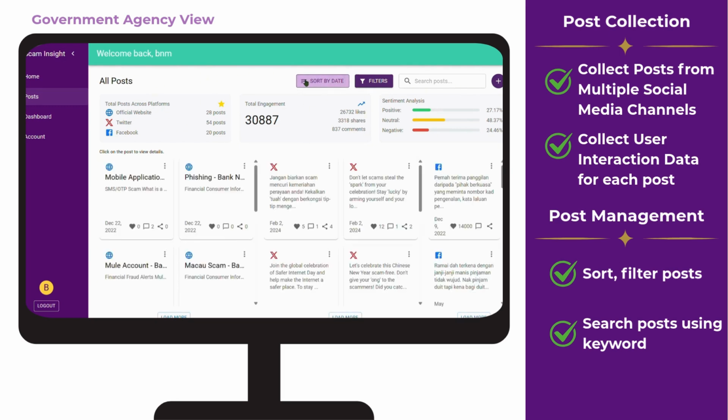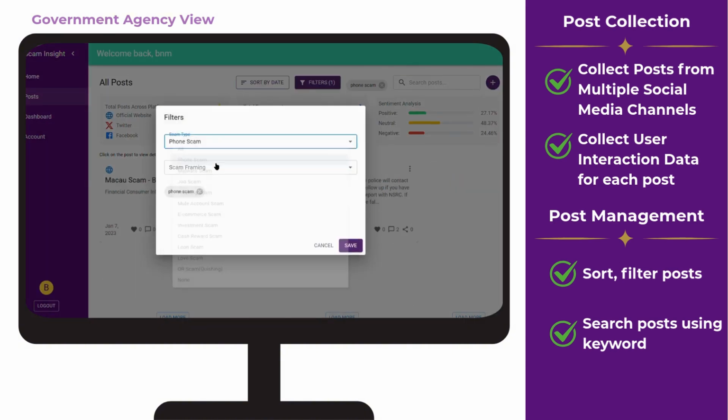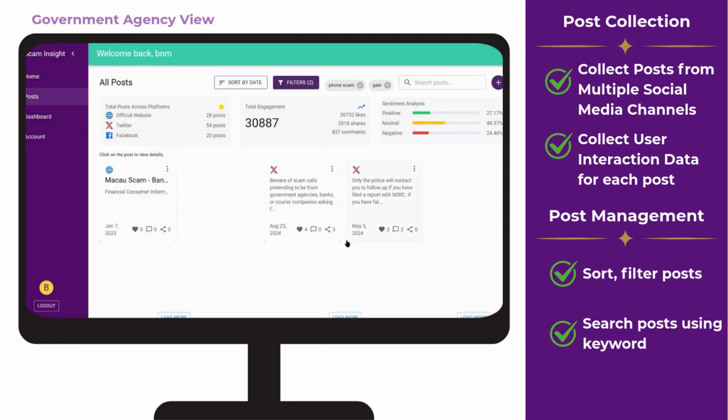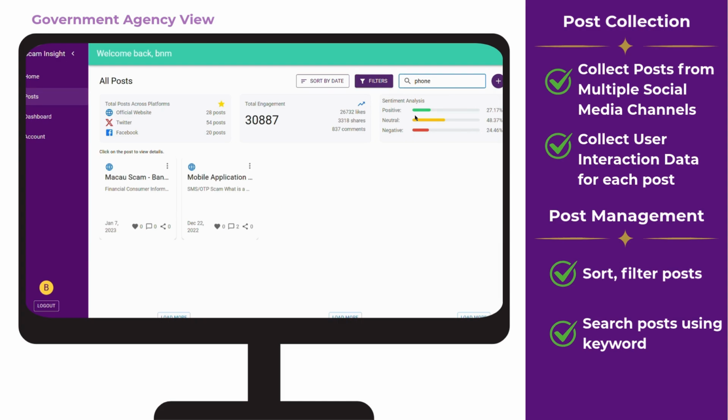On top, there is a filter section that allows users to sort posts by date, so you can get the oldest posts or the latest posts, and filter by scam type and scam framing, such as phone scam and game framing. There is also a search bar to search for posts containing specific keywords, like the keyword phone.